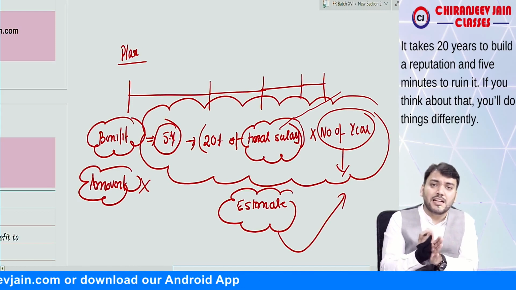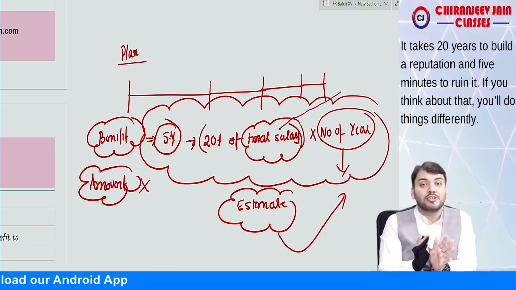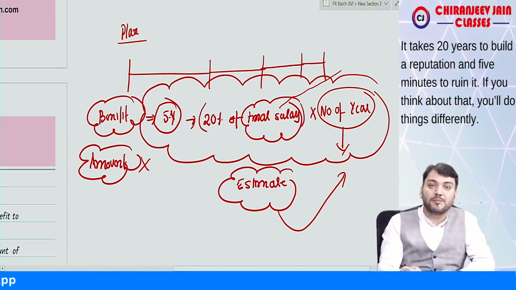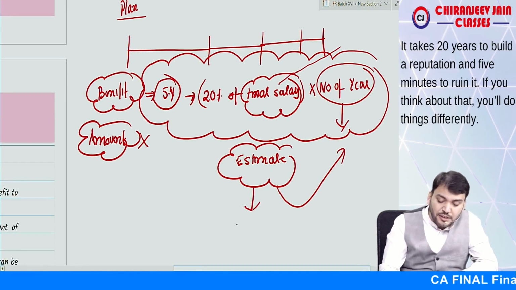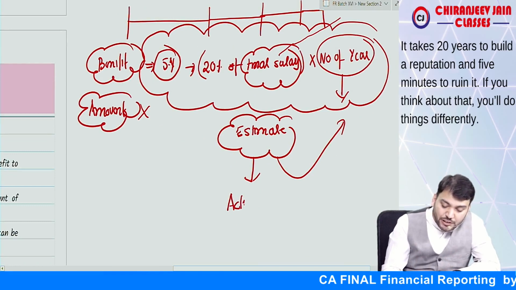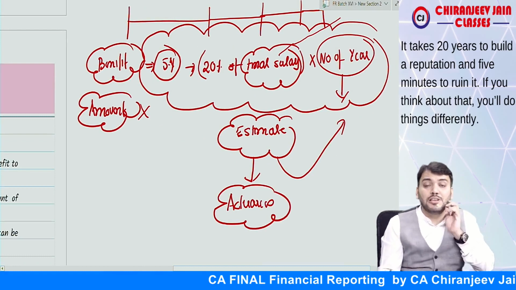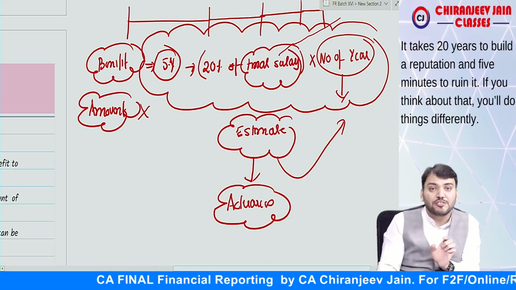So what Ind AS 19 says is that even though there are a lot of uncertainties, we need to estimate the amount of benefit which is payable at the time of retirement. And for this estimation we'll take the help of actuaries, who are experts in the field of estimation. Who will do such type of estimation?